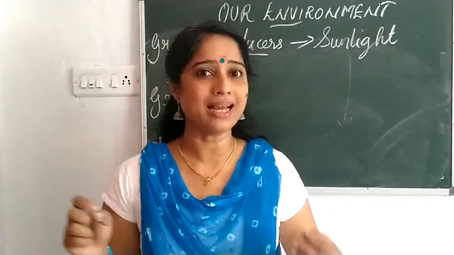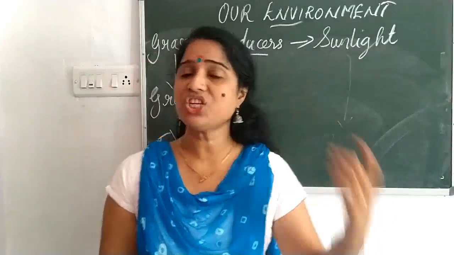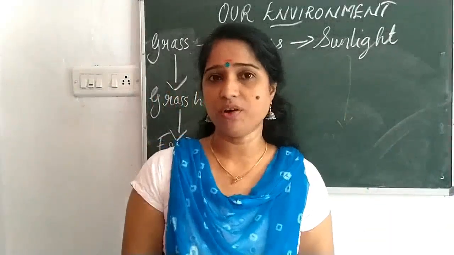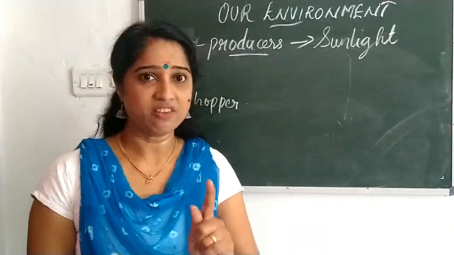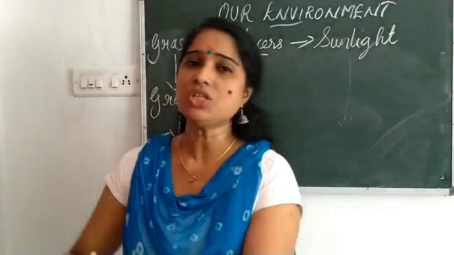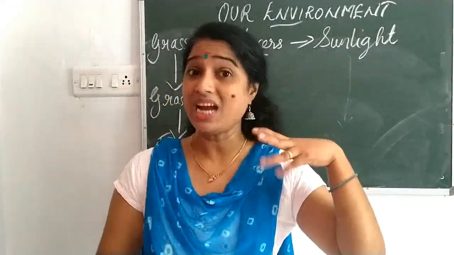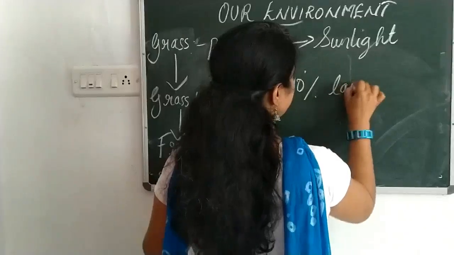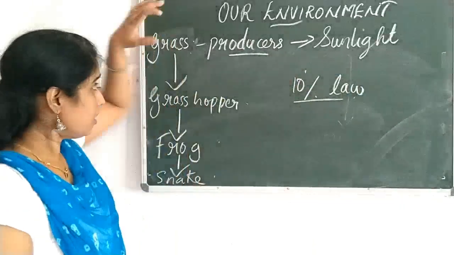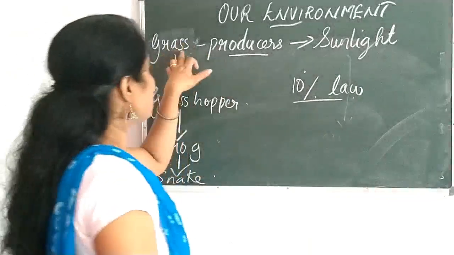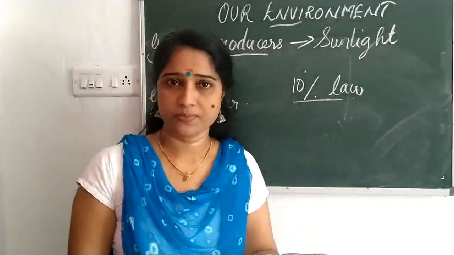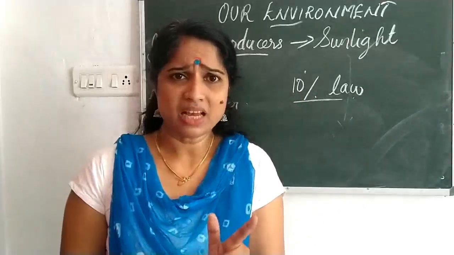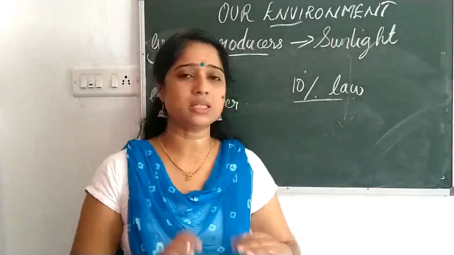After a lot of experiments and investigations, scientists reached a conclusion about how much percentage of energy is transferred from one level to another. They made a law about how much energy passes from one level to the next. That law is the 10% law. Yes, I'm coming to it. Wait. Grass receives the sunlight, we all know it. With the help of sunlight only, grass can prepare the food. Without the sunlight, grass cannot prepare the food.